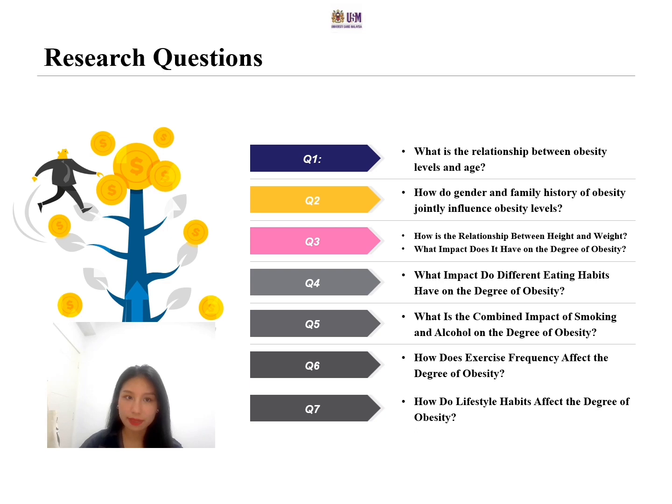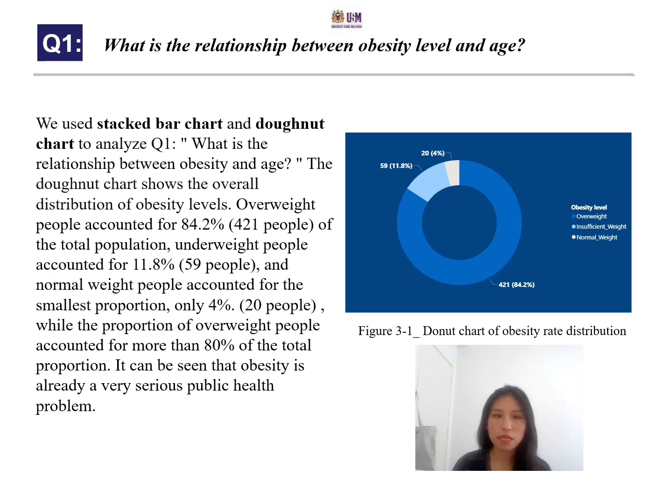In this part, we have 7 research questions. The first question: what's the relationship between obesity level and age? We used a stacked bar chart and a donut chart to analyze. The donut chart shows the overall distribution of obesity levels. It can be seen that obesity is already a very serious public health problem.